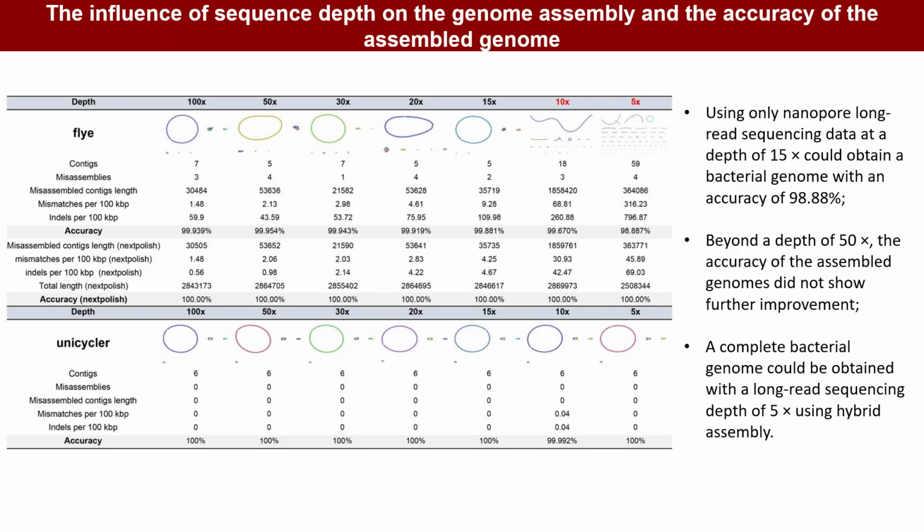Under a hybrid assembly strategy, a complete genome was obtained with as little as 5-fold long-read coverage, indicating that incorporating CycloneSEQ nanopore data substantially enhances bacterial genome assembly quality.